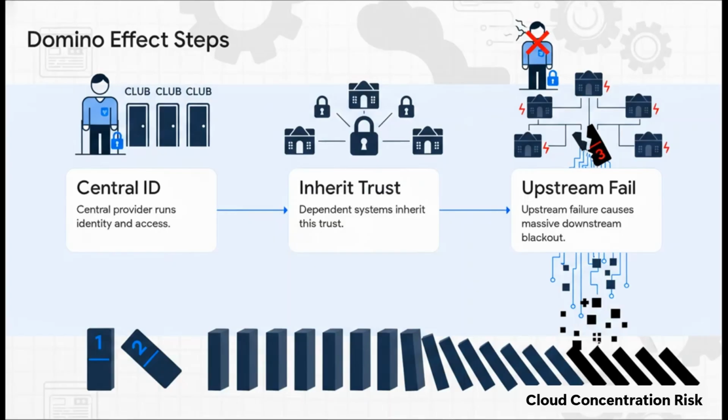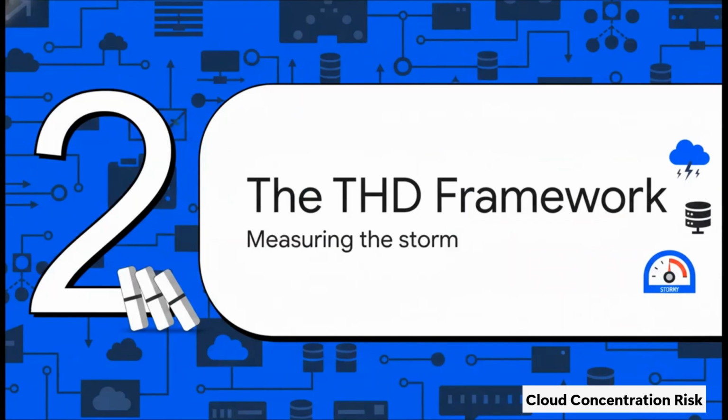Imagine a central provider that runs identity and access. Think of them like a single digital bouncer, checking IDs at the door for hundreds of different clubs. All those separate clubs trust that one bouncer completely. But here's the catch. If that bouncer takes a break, gets sick, or just fails at their job, nobody gets into any of the clubs. An upstream failure causes this massive downstream blackout, cascading across totally unrelated systems, just because they shared the exact same point of entry.